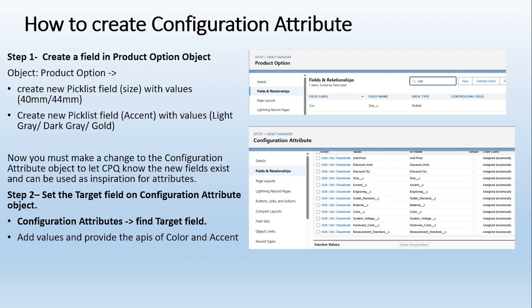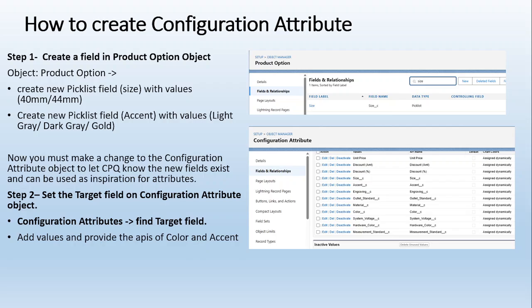So it means that those particular fields should be available on the product option object. Clear? So whatever configuration attributes or properties I am looking for on the particular bundle, I need to create those fields on the product option object.